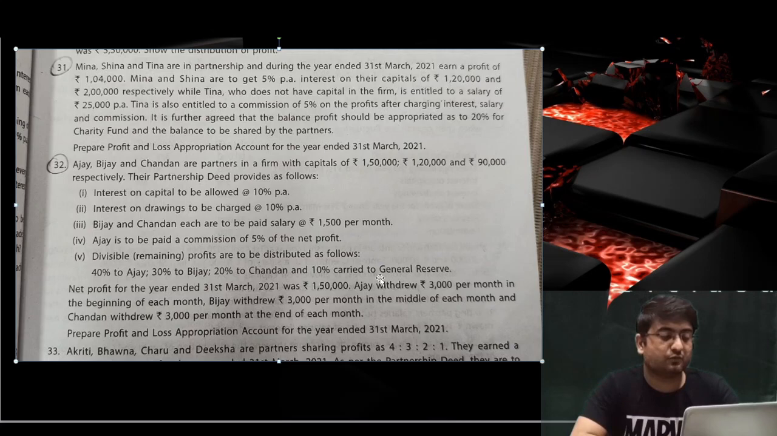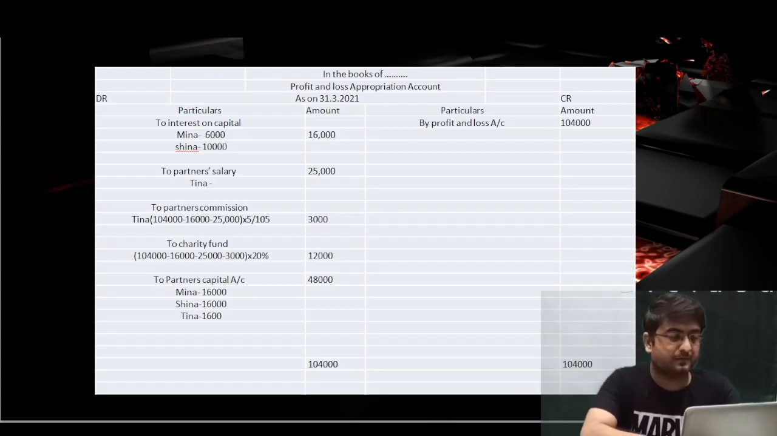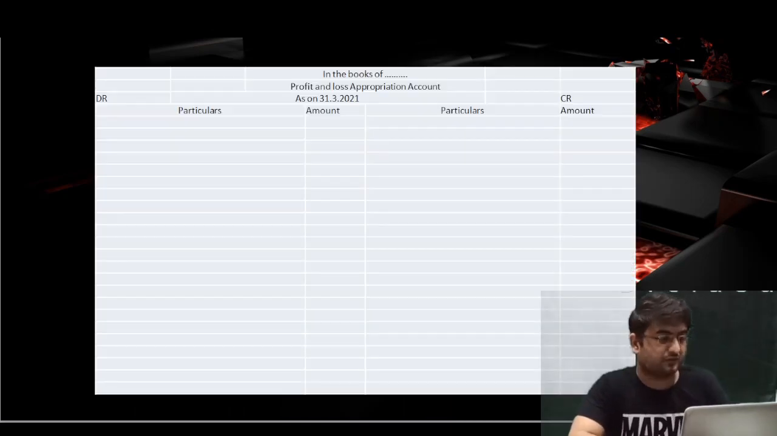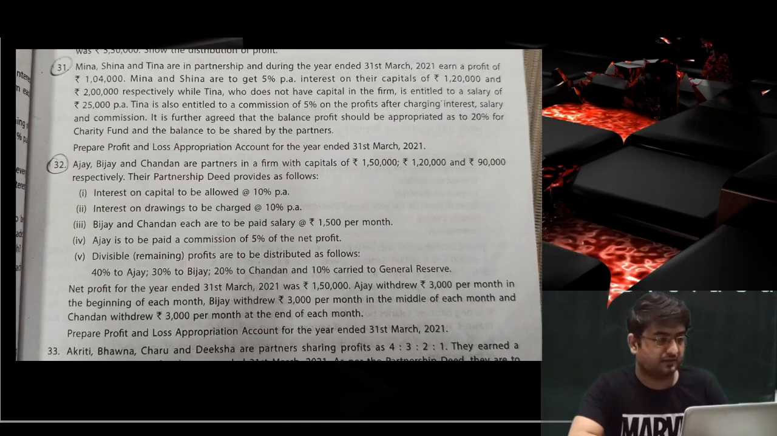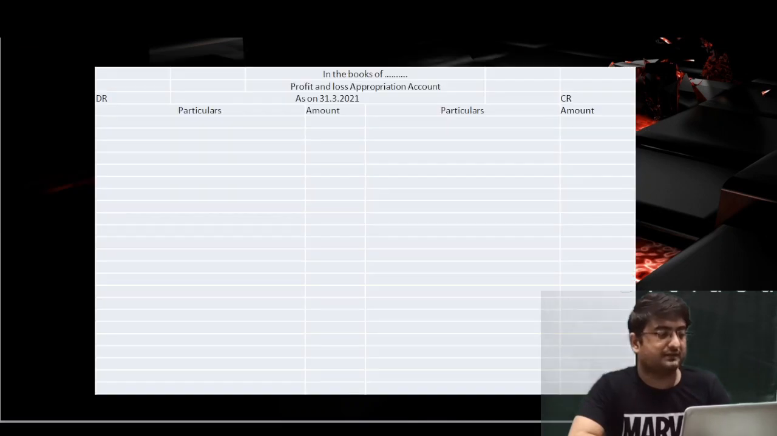The net profit given in the question for the year ended 31st March 2020 was 1,02,000 rupees. Ajay withdrew 3,000 per month at the beginning of each month. Vijay withdrew 3,000 per month in the middle of each month, and Chandan withdrew 3,000 per month at the end of each month. Now we have been asked to prepare a profit and loss appropriation account for the year ended 31st March 2020. There is no issue. I have already drawn the format over here, so we'll solve in that format only.